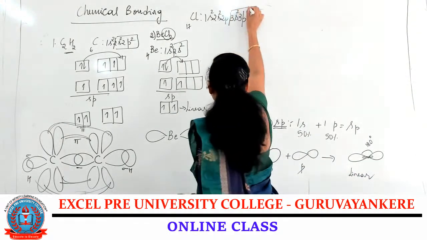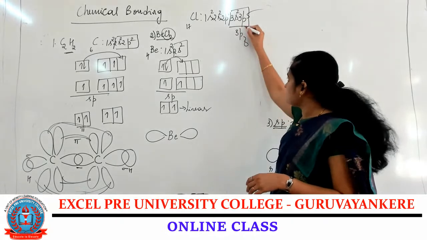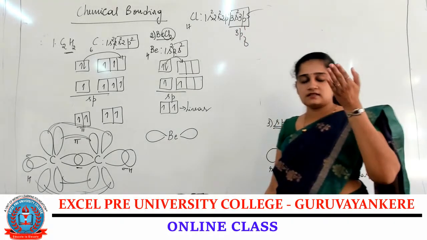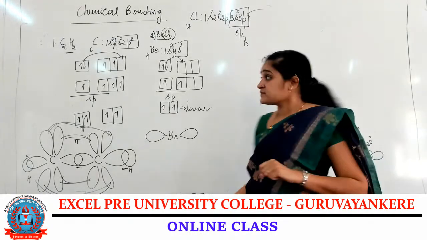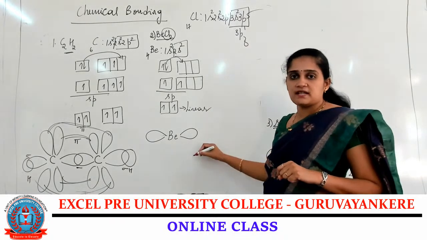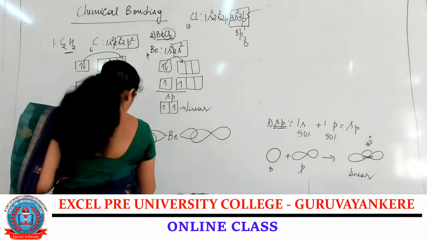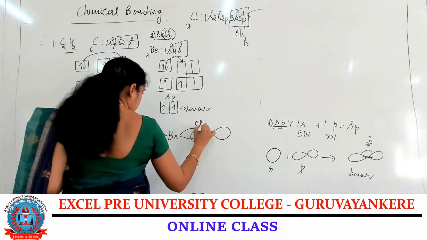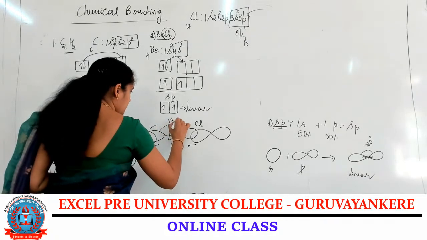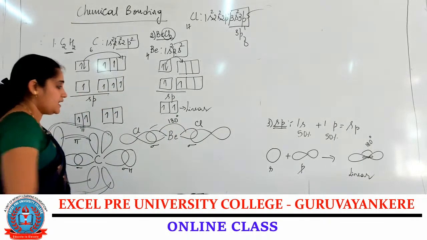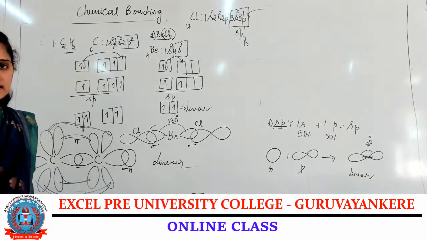3s2, 3p5 is considered as the valence shell. In the 3p5, 3px has 2 electrons, 3py has 2 electrons, and 3pz contains only 1 electron. That electron gets shared between the beryllium atom and the chlorine atom. Beryllium atom and the chlorine atom form the sigma bond, and the bond angle is 180 degrees, and the shape of the molecule is linear. It is linear in shape.